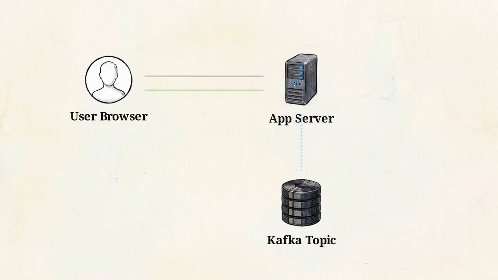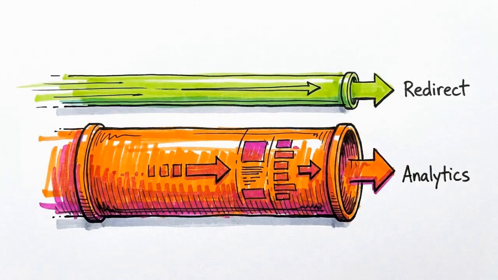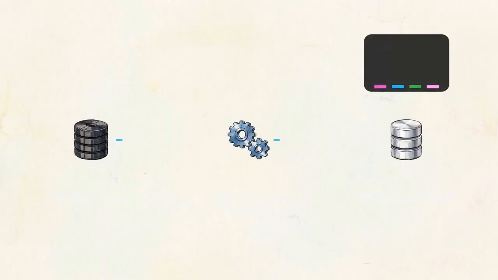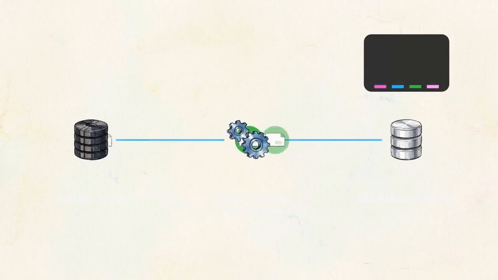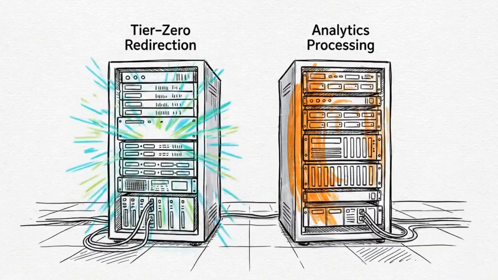The server splits the output into two simultaneous paths: a 302 response that arrows back to the user in under 5 milliseconds, and a click event that drops into a Kafka queue. The application server considers its job done the moment the event hits Kafka. The user's redirect speed is now completely decoupled from the analytics processing time. Downstream, the analytics pipeline takes over. A stream processor like Flink consumes the Kafka events, aggregates them, and inserts them into an OLAP database like ClickHouse to update live performance charts.